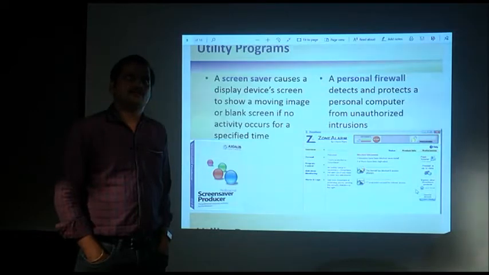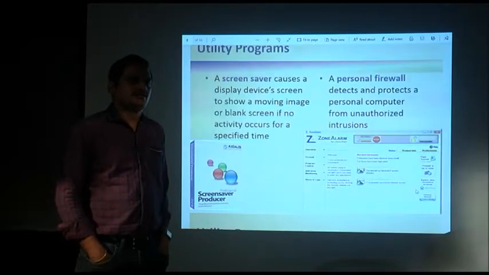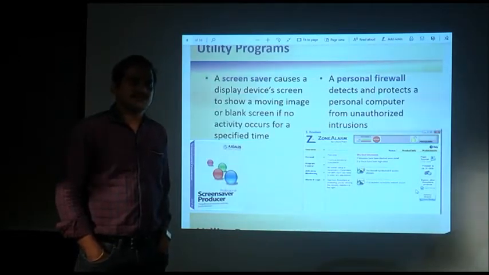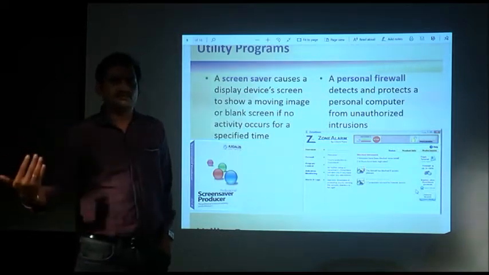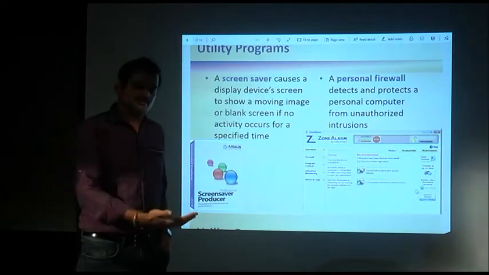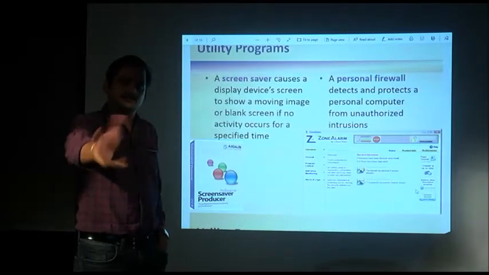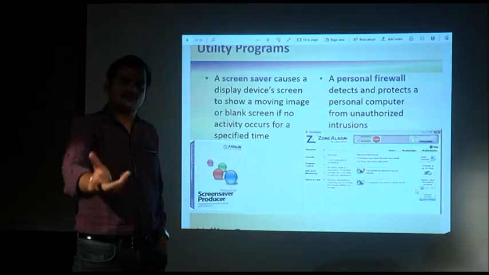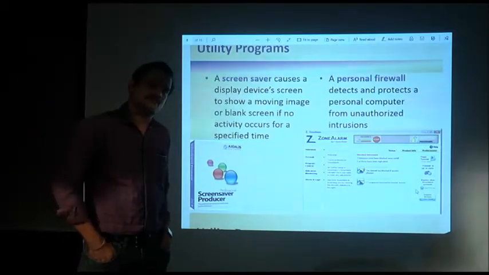And when we leave the system idle, we always need the system to be protected. So if I keep the system idle, I am doing nothing and I leave the place where I use the system, and somebody else comes and uses the system, he can get all the access, because the system is open, it is not locked. So he can get access to all the files and programs available.